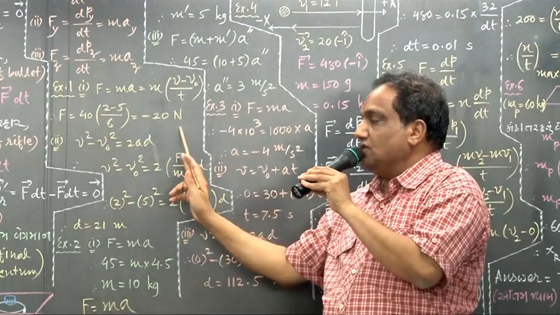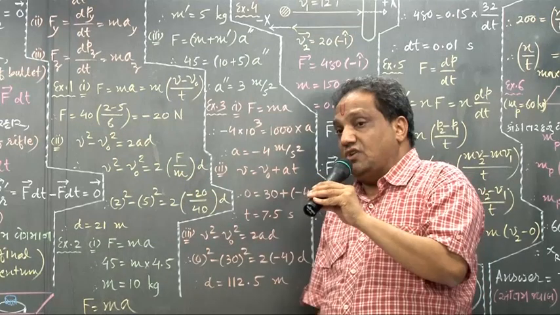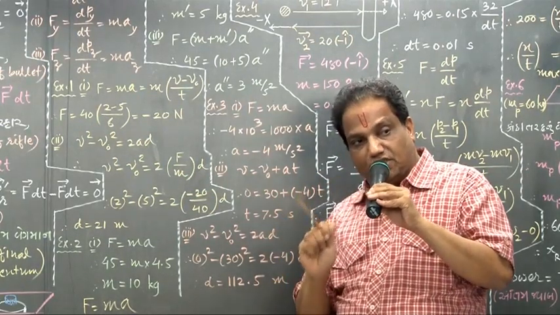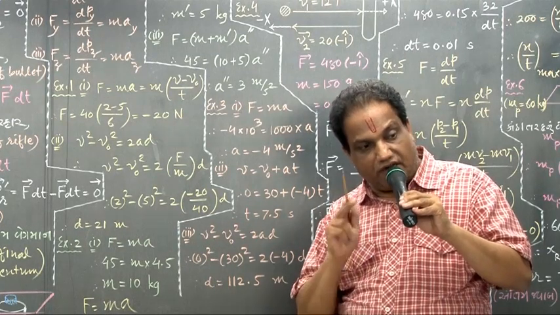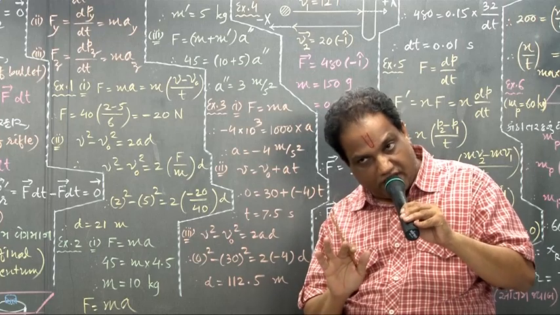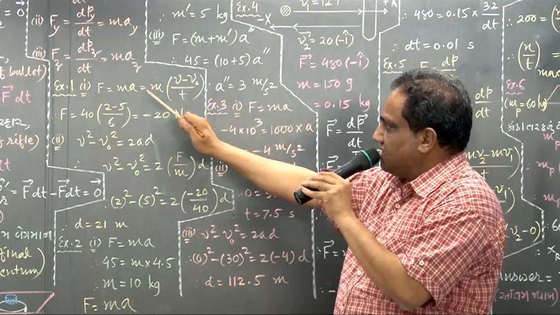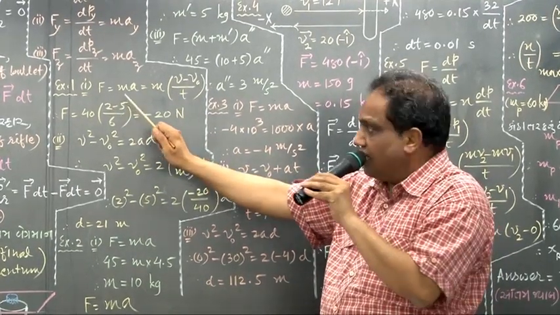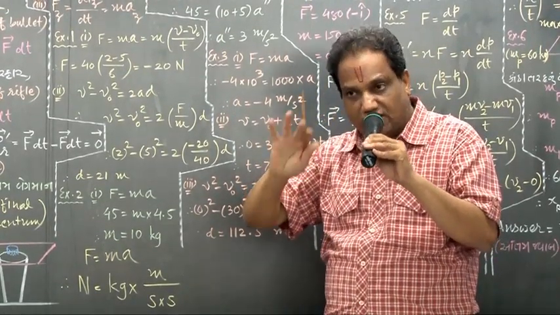Unit of force is Newton. The negative sign shows that this is a resistive force, because it opposes the motion. And it will produce retardation or deceleration in the motion. Negative value of acceleration is called deceleration. You can see this acceleration is negative. 2 minus 5 is minus 3. Minus 3 upon 6 is minus 1 by 2. It is the negative value of acceleration, which is called deceleration.